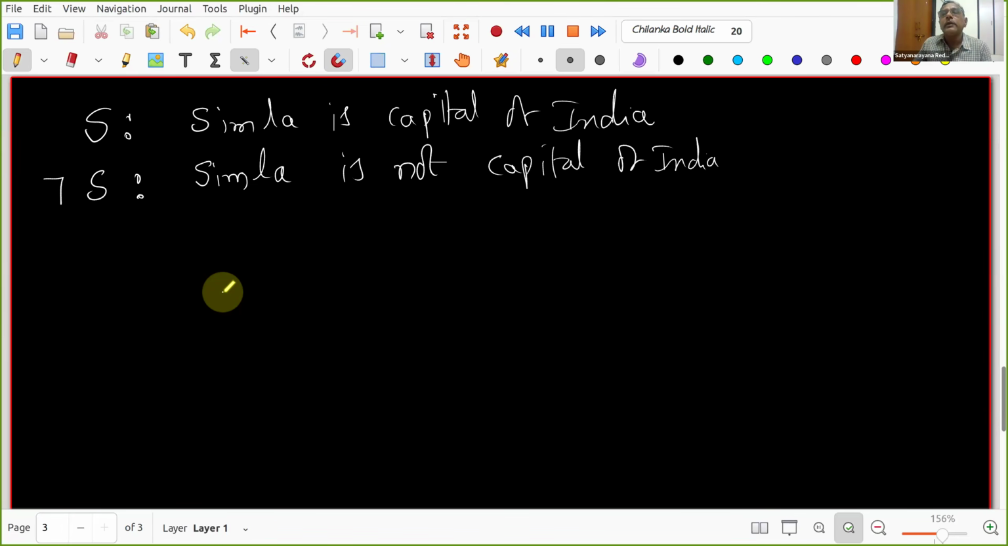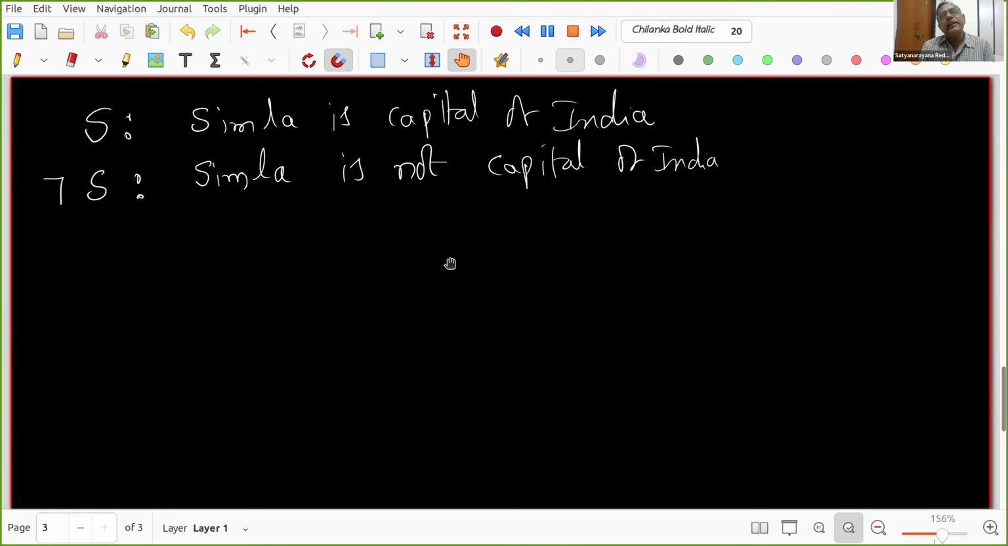Yeah, please ask. Sir, about true and false statements: Shimla is capital of India, in a general way, is a false statement, and Shimla is not capital of India is a true statement. But for the purpose of maths, are negations false statements and statements true? No, it is not like that.